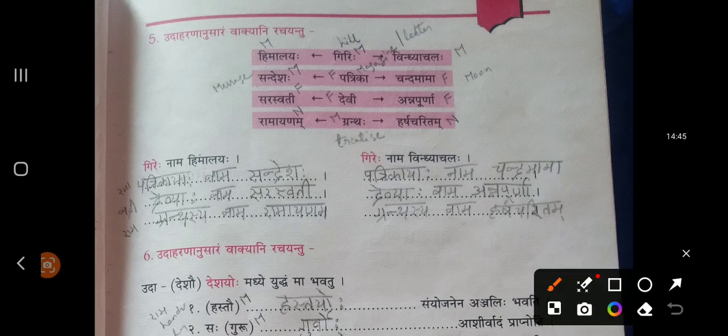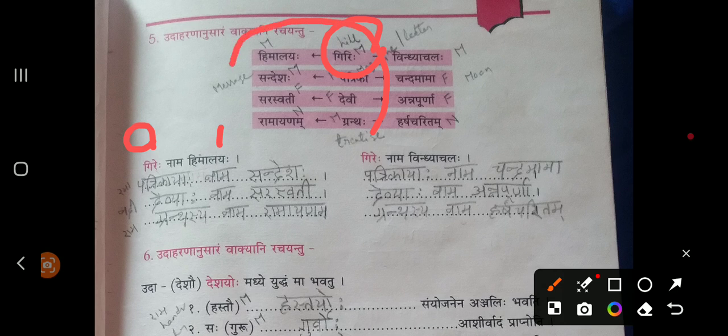Name of the hill is Himalayas, right? That relation they are talking about. That's why they have used Shashti Vibhakti singular form, and they created Girehe Nama Himalaya. Hill name is Himalaya.